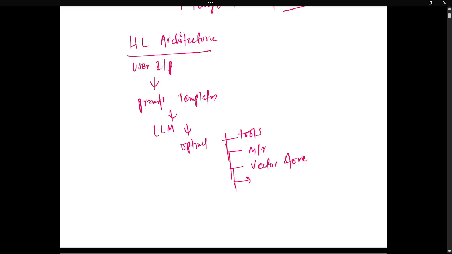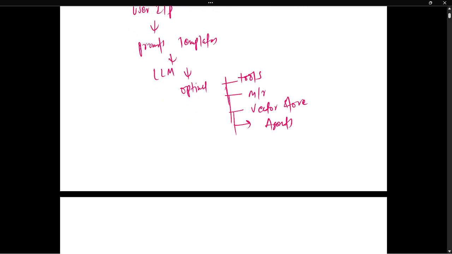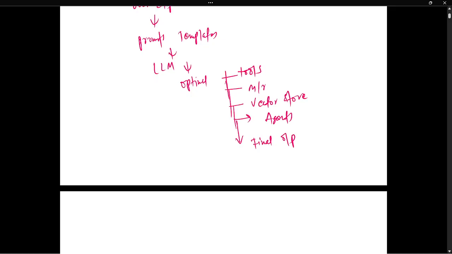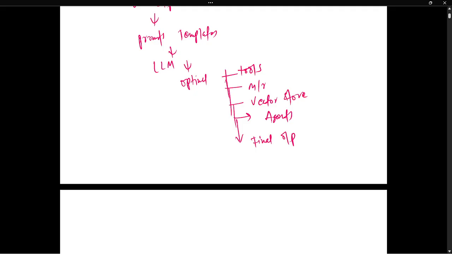Then we have the agents, and after the agents, it gives the final output. So LangChain acts as a glue between all these pieces: user, prompt templates, LLM, tools, memory, vector store, everything is attached by this glue.